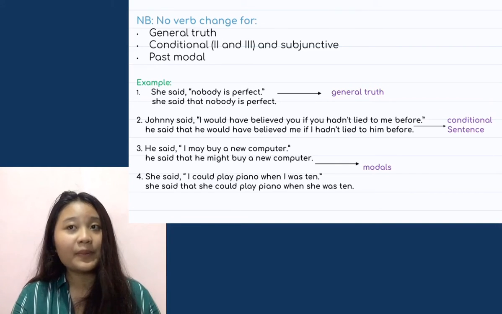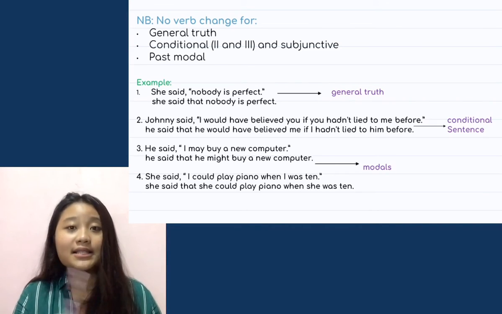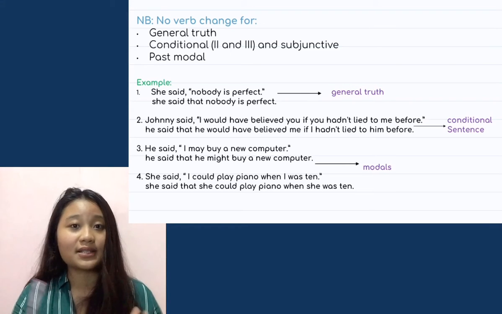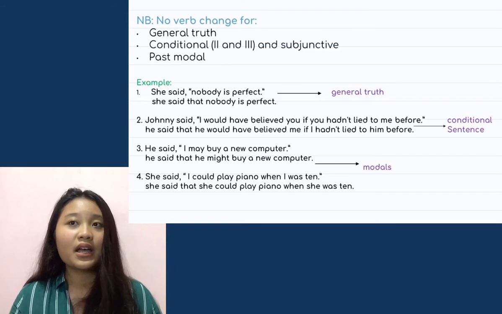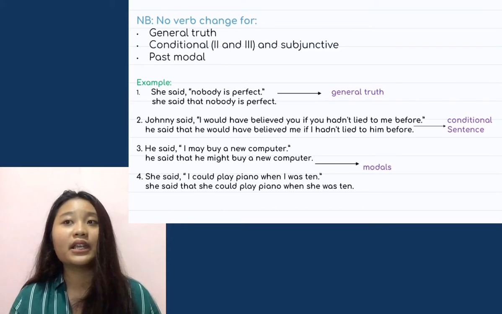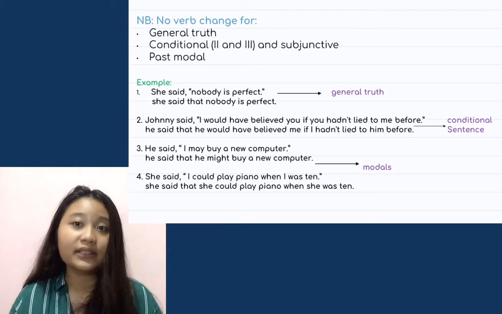The next example, Johnny said, "I would have believed you if you hadn't lied to me before." This sentence is a conditional sentence, so we don't have to change the verb. In reported speech, the sentence is, he said that he would have believed me if I hadn't lied to him before.